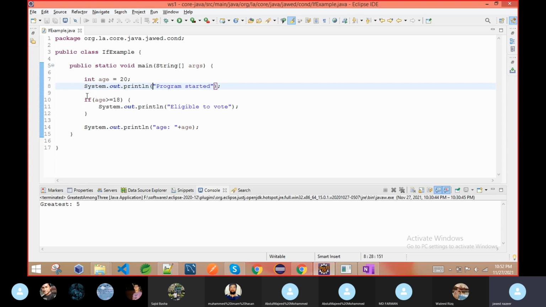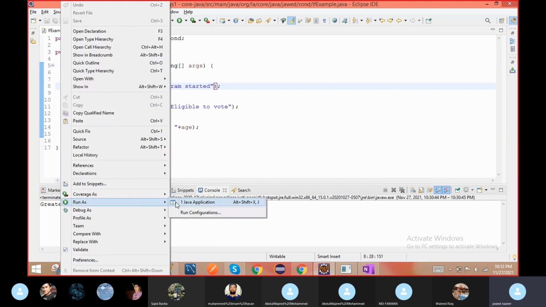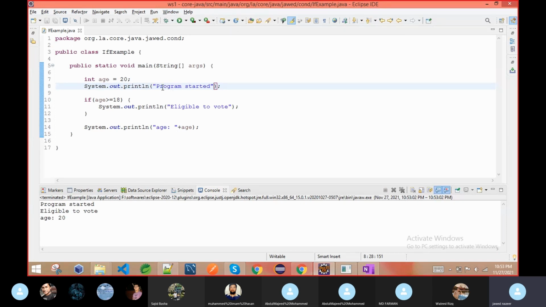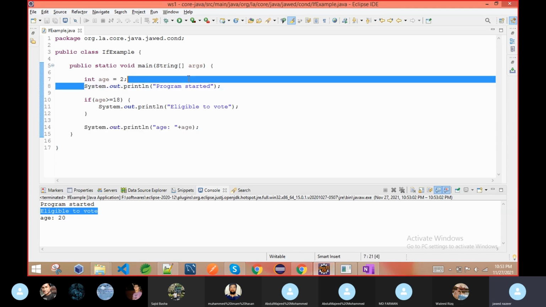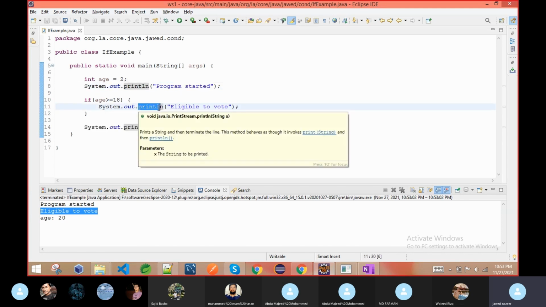So if we run this program, then it will print all the lines. It will say program is started, eligible to vote, and whatever age you mention. Now if I modify this program, if I make the age 2 and run this program again, only this line will not be visible. Why? Because this line is only inside the if. There is no effect on this line of the if. This is part of the program, this is also part of the program, but this will execute conditionally.